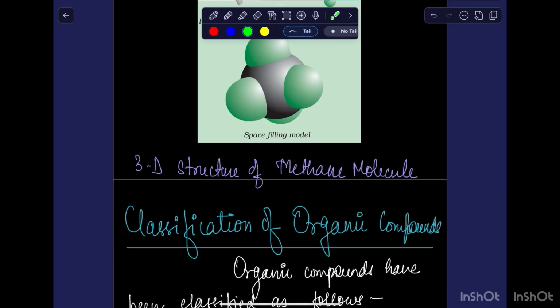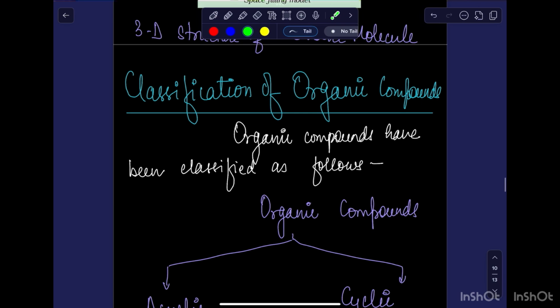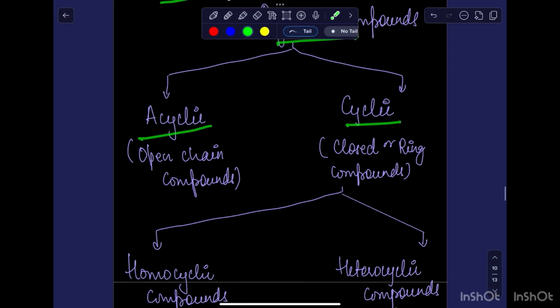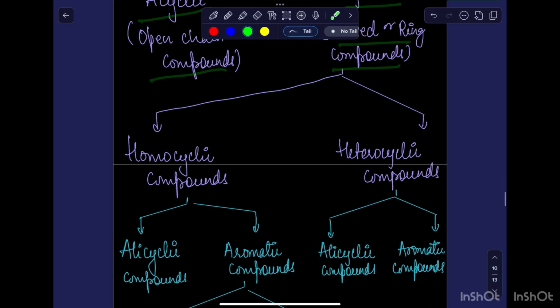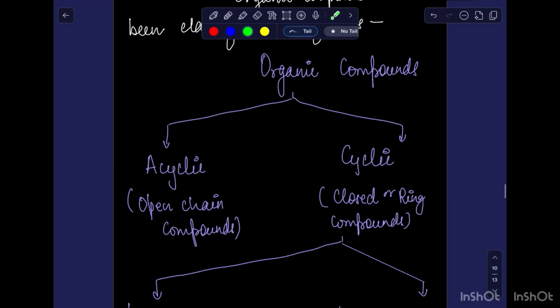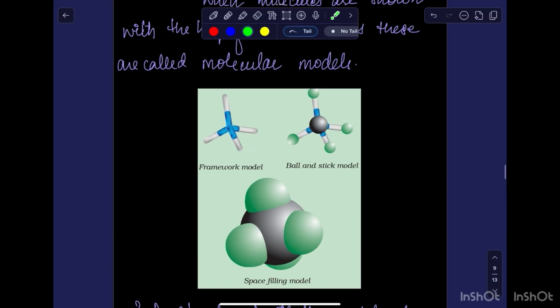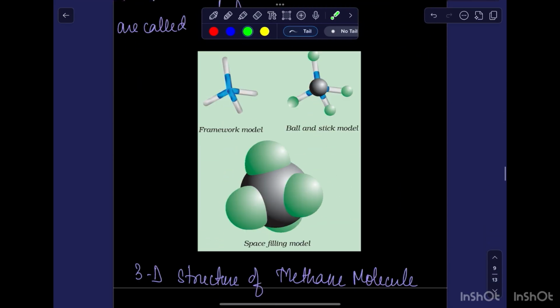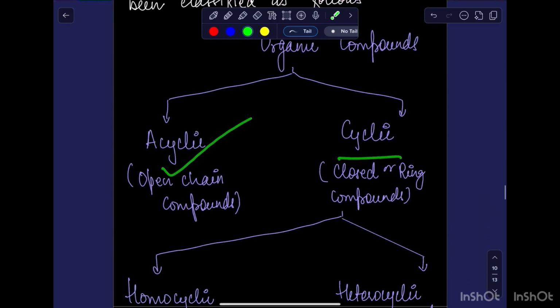Then we have the classification of organic compounds. Organic compounds have been classified into acyclic and cyclic. Acyclic means the open chain compound, and cyclic is closed. Whatever cases we have done earlier were all acyclic except this one, which is cyclic. So cyclic means it is a closed figure.